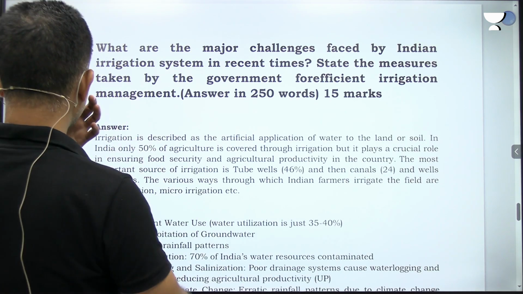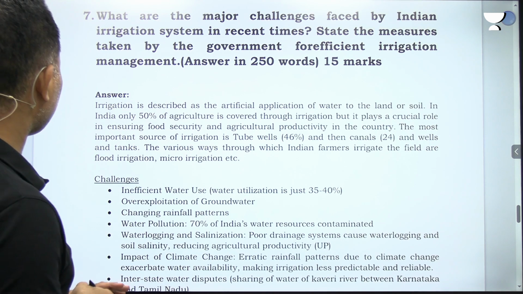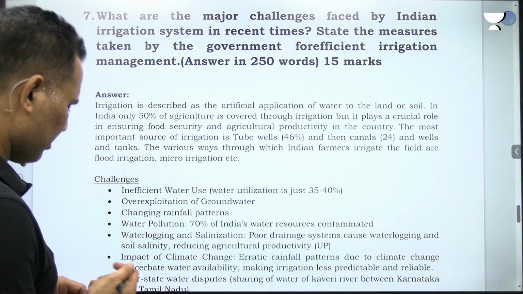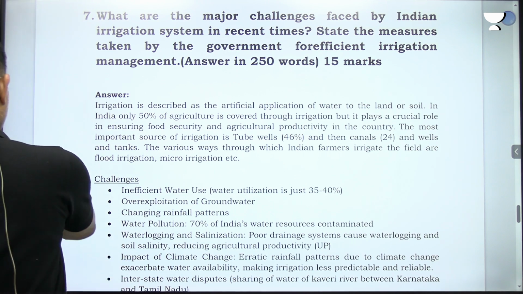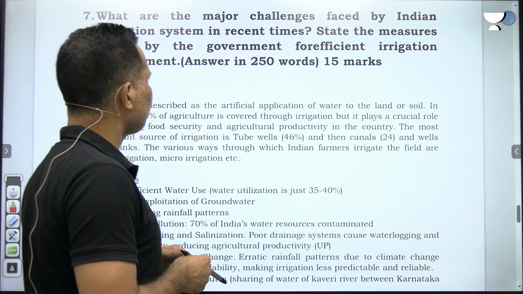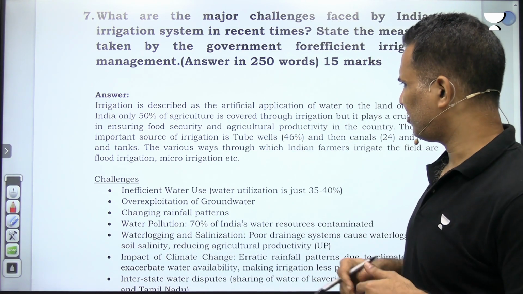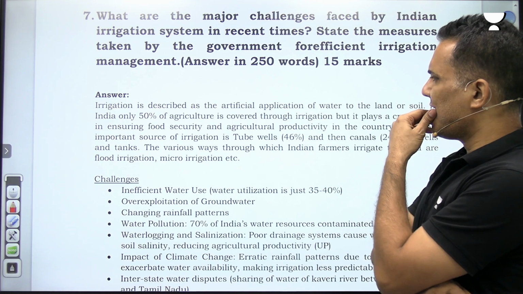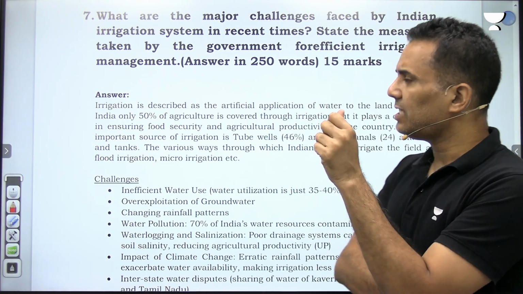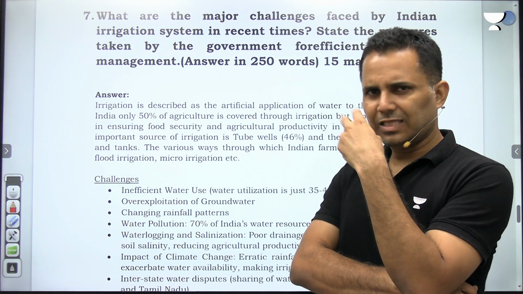What are the challenges faced by the Indian irrigation system in recent times? State the measures taken by the government for efficient irrigation management. See, what are the major challenges faced by the Indian irrigation system in recent times? So you can just write a brief introduction about irrigation. What you need to tell here is, they are asking what are the challenges faced by the Indian irrigation system. See, there are two things.